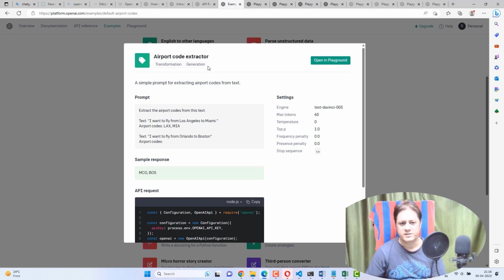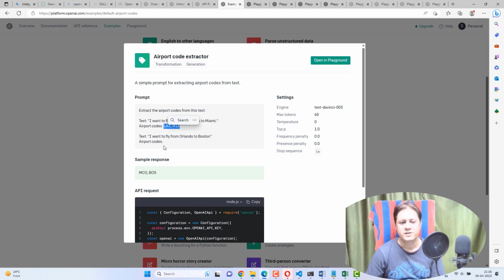Yeah, this is very interesting. This is related to the companies which work in the airport or in the transportation domain. Here what the chatbot is doing is, I am saying I want to fly from Los Angeles to Miami, and I am asking for airport codes, so it will say LAX and MIA. So these are the real airport codes.